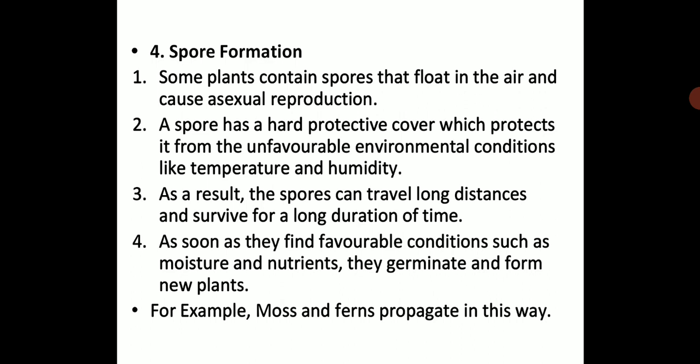So as soon as they find favorable conditions such as moisture and proper nutrients, then they germinate and form new plants. For example, moss and ferns propagate in this way. So here you have two examples, moss and ferns. And spore formation is one of the important ways by which naturally there is asexual reproduction. Please take all the points in your notebook, children. I hope you are writing there.